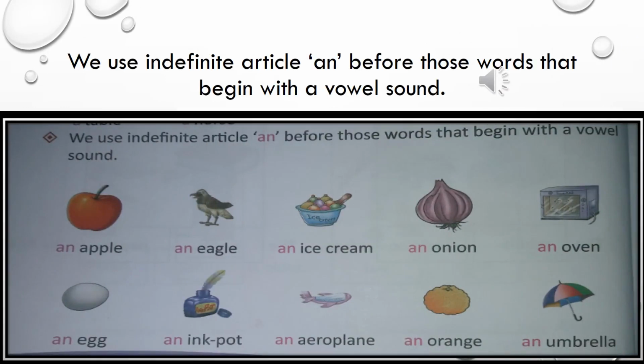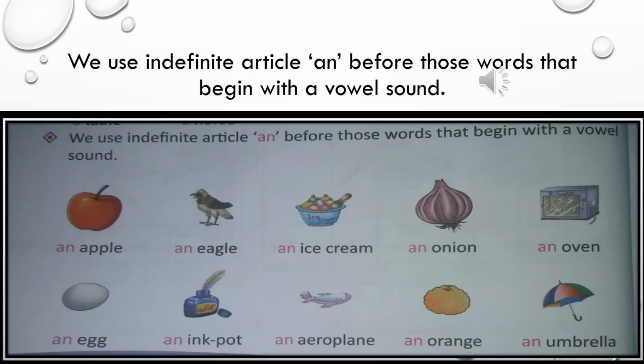In the first slide, we studied the use of the indefinite article a. Now we will learn the use of the indefinite article an. We use the indefinite article an before words that begin with a vowel sound. Vowels, as I have told you earlier, are A, E, I, O and U. For example, see the first picture. Apple. Apple starts with A. A is a vowel. So we will use article an: an apple.